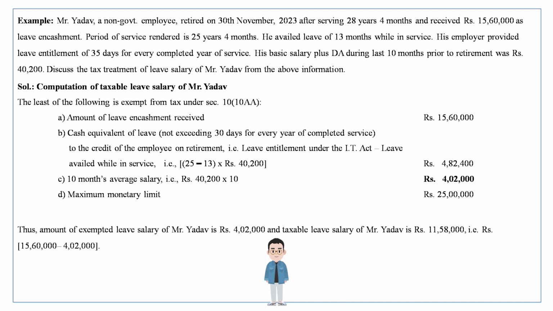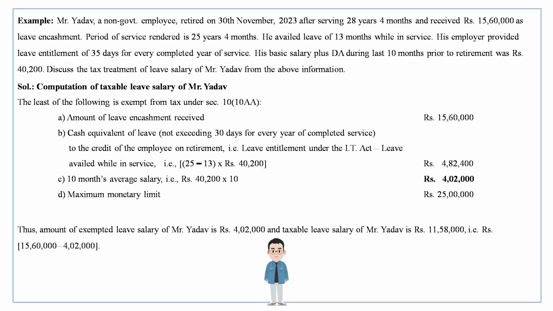Period of service rendered 24 years 4 months. He availed leave of 13 months while in service. His employer provided leave entitlement at the rate of 35 days for every completed year of service. Basic salary and DA for the last 10 months prior to retirement was 40,200. What will be the tax treatment under section 10(10AA)? Under section 10(10AA), the least of the following shall be exempt from tax as leave salary received by Mr. Jadhav: amount of leave encashment received 15,60,000, cash equivalent of leave not exceeding 30 days for every year of completed service to the credit of the employee, that is leave entitlement under the act minus leave availed while in service.